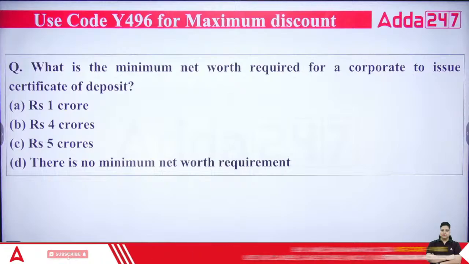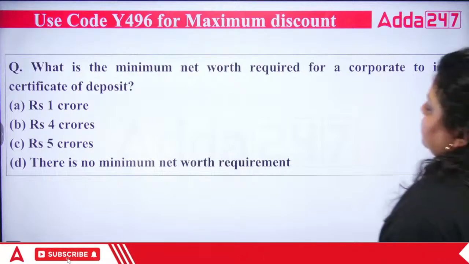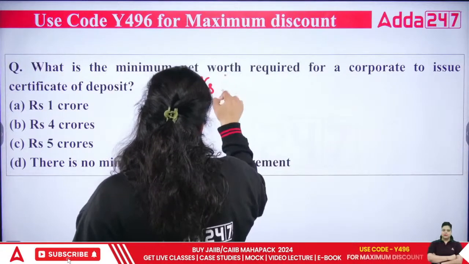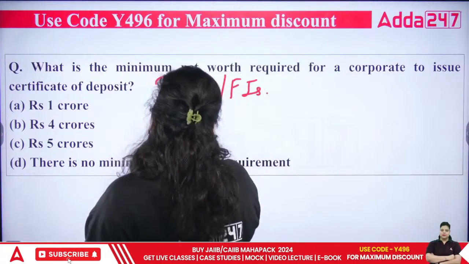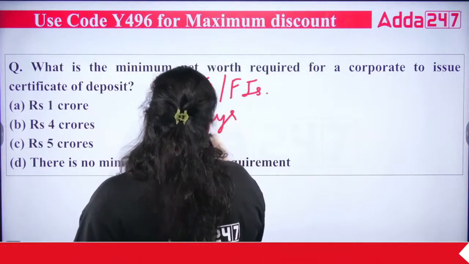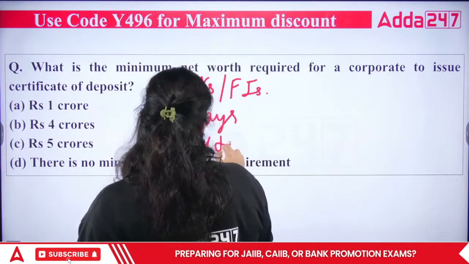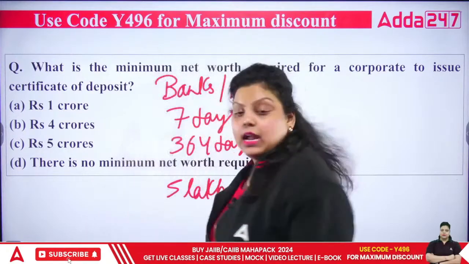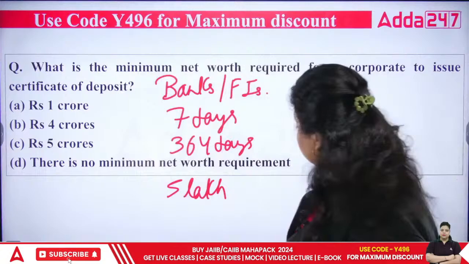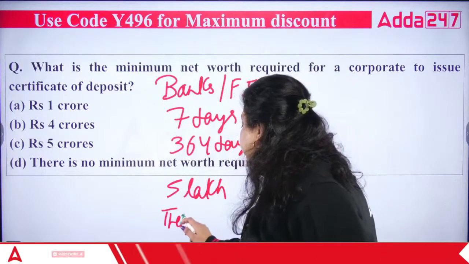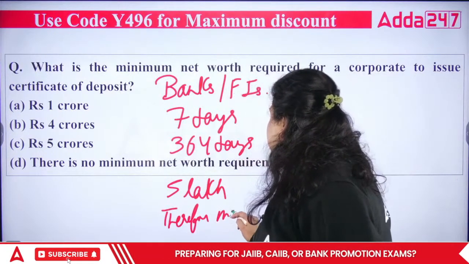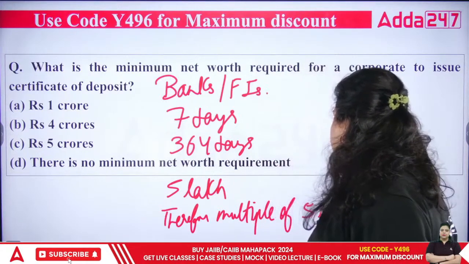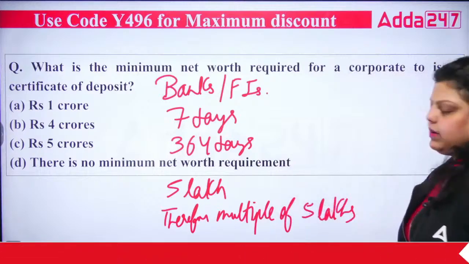When it comes to the certificate of deposit, first of all, it is issued by banks or financial institutions for a minimum period of 7 days and a maximum period of 364 days. The amount of a certificate of deposit can be 5 lakh, and if you want to issue more than that, it should be a multiple of 5 lakhs.